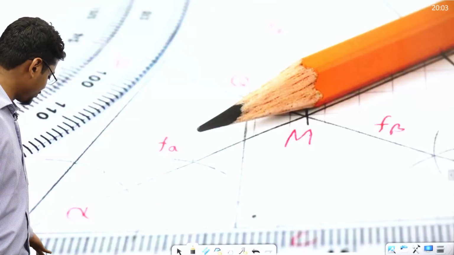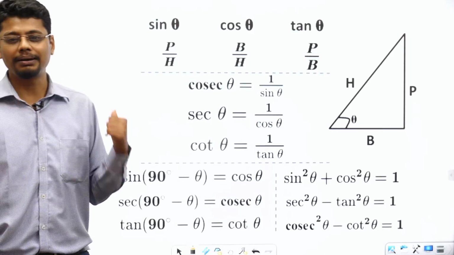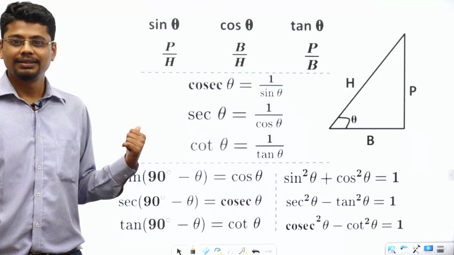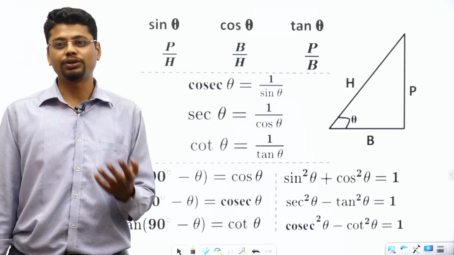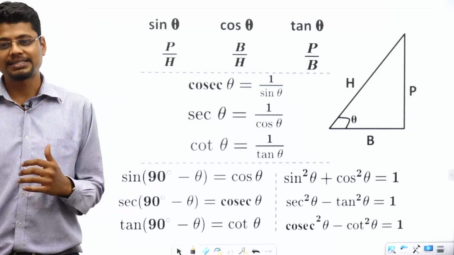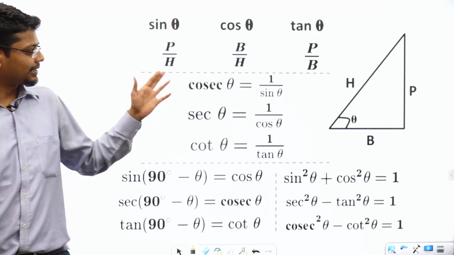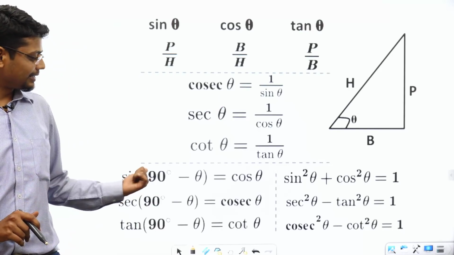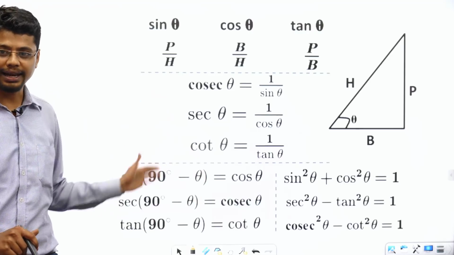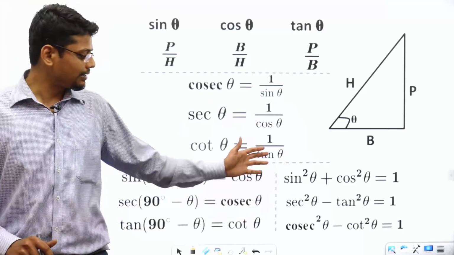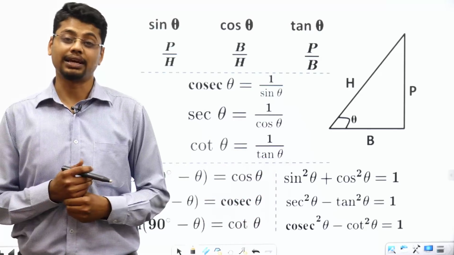So let's come to the first question, or rather a bit of revision of class 10th math. Sin theta is perpendicular by hypotenuse, cos theta is base by hypotenuse, tan theta is perpendicular by base, and so forth. Cosec theta is inverse of sin theta, sin(90 degrees minus theta) equals cos theta, and likewise, and sin square theta plus cos square theta is equal to 1, and two other likewise equations.